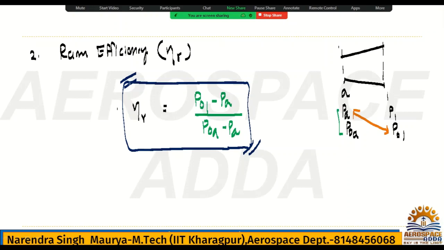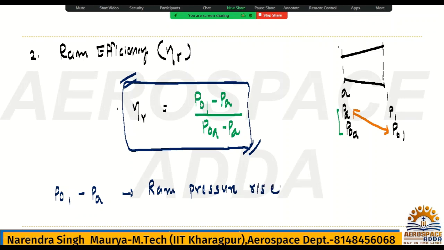Now, key points we have for the diffuser, as I have explained for the RAM efficiency. In this RAM efficiency, P naught 1 minus PA, this pressure is called the RAM pressure rise.